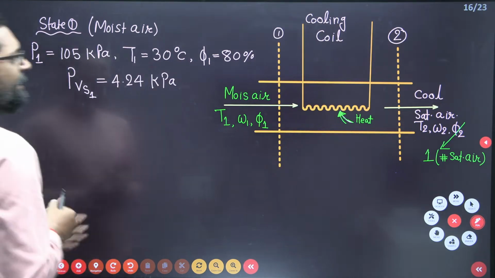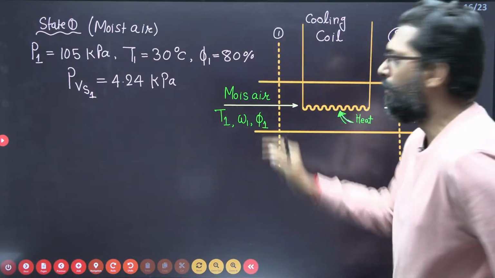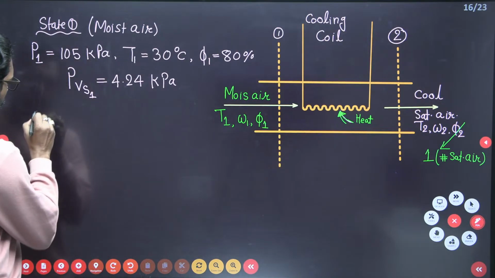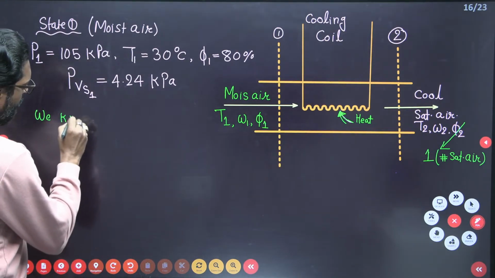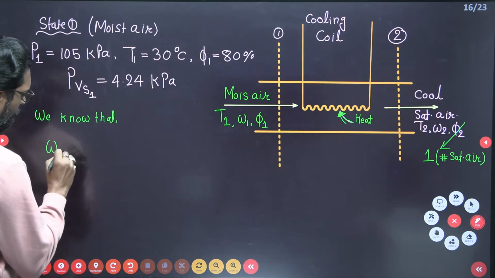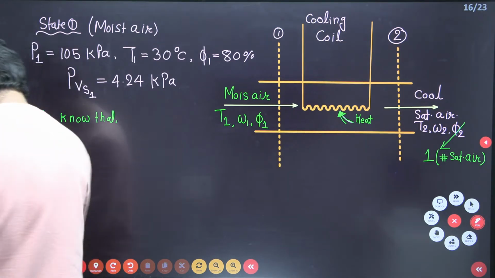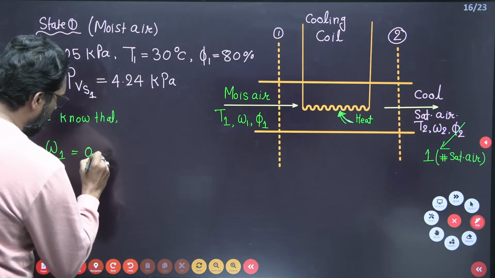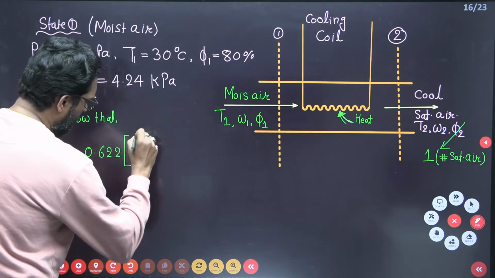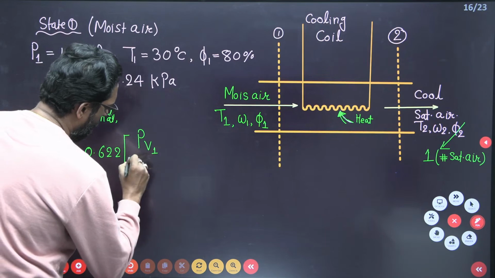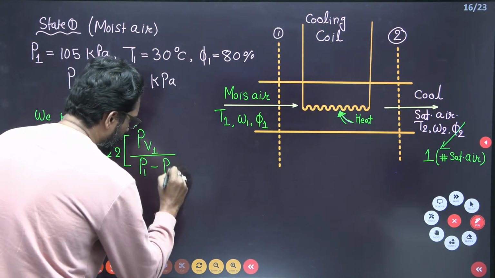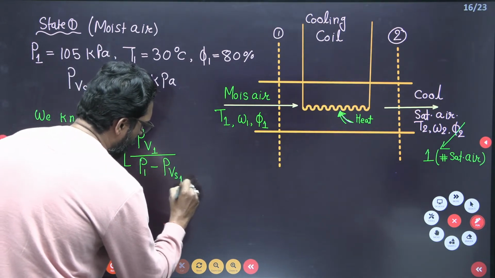Now, from this state point 1, we have to calculate the value of omega 1, the specific humidity. We know that the specific humidity omega 1 is equal to 0.622 times the partial pressure of water vapor at point 1, divided by the total pressure P minus the partial pressure of water vapor at point 1.